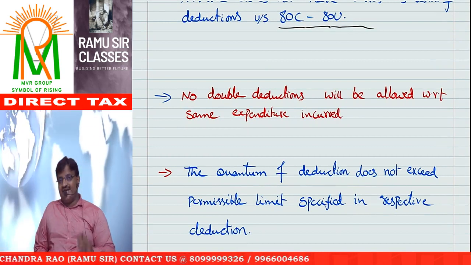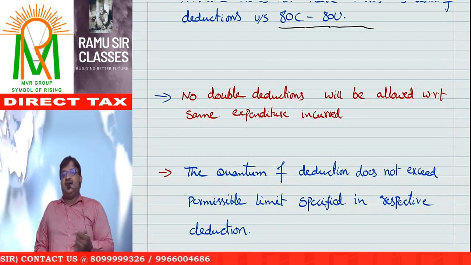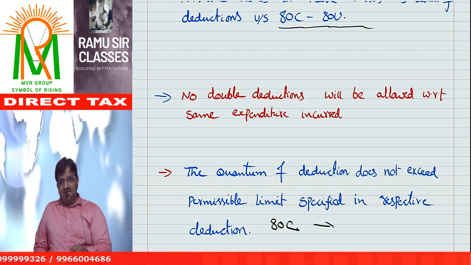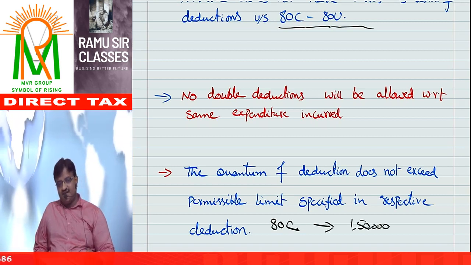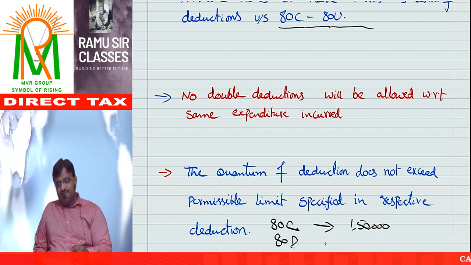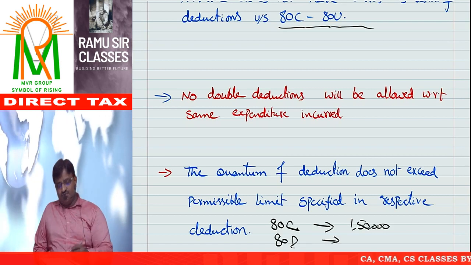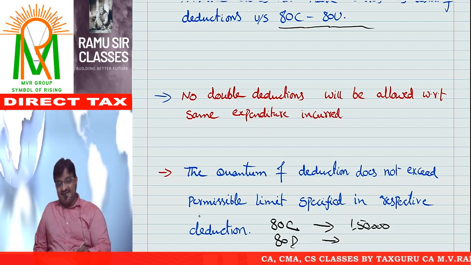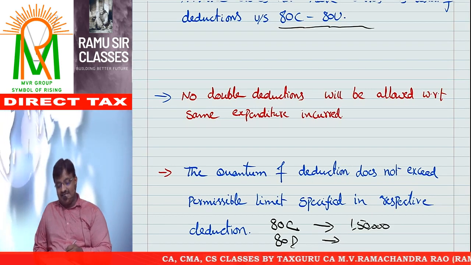For every provision, for every section, there is a specified limit. For example, in case of 80C, the maximum deduction is 1,50,000. In case of 80D, maybe the maximum deduction is 50,000, for example. So moral of the story, the quantum of deduction does not exceed the permissible limit specified in the respective deduction.